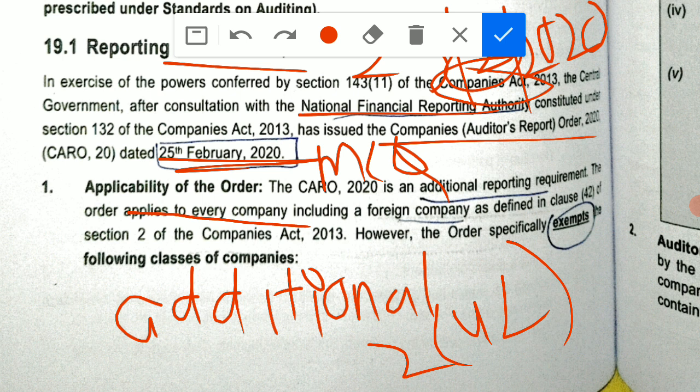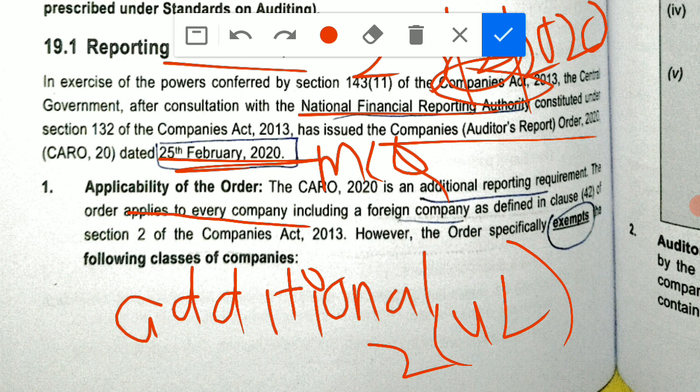If you are doing the audit of a foreign company, then also you have to report, you have to do one additional reporting under CARO 2020. However, the order specifically exempts the following classes. So now we are going to move towards the exemptions. That means to all those companies for which CARO is not applicable.